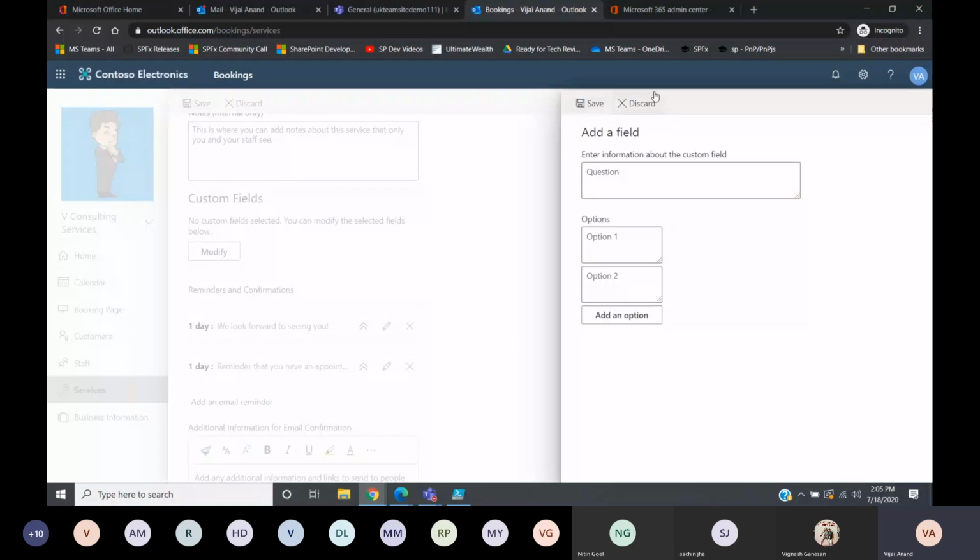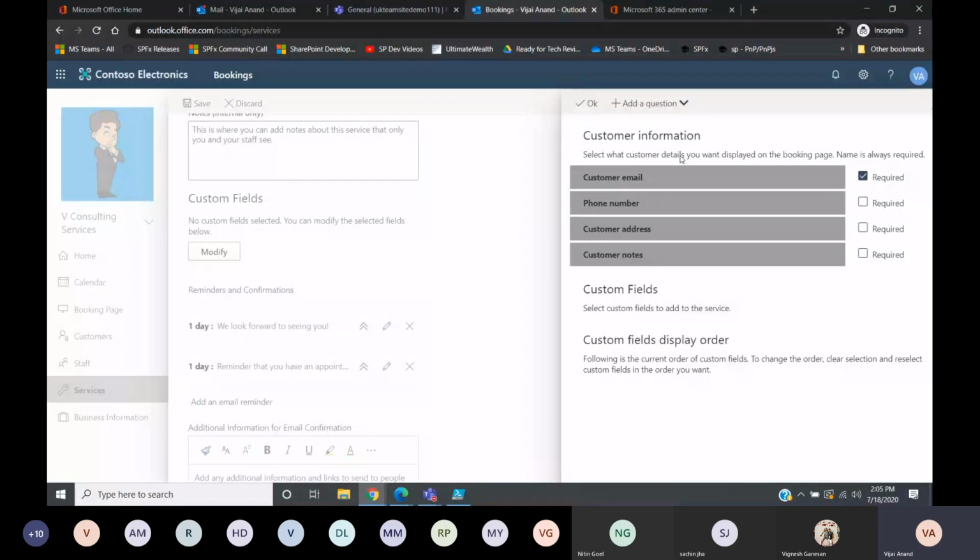Okay, so if you want to get more information from the customer when they are booking an appointment itself, then you can add more questions over here. Okay, so this is one thing.